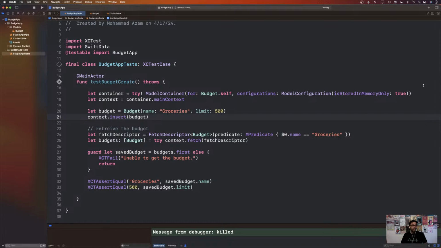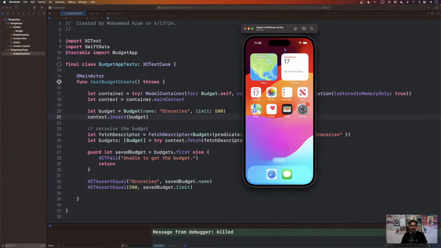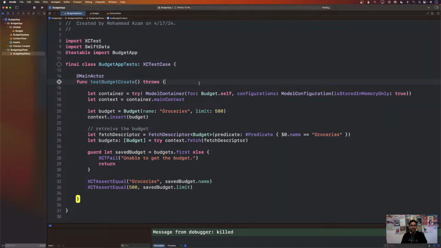I mean, yeah, I can run out of memory and all that, but our tests are not really going to be doing that kind of heavy lifting. So that is taking a long while to run, as you can see. There's nothing going to be here in our simulator, so it's no use pulling the simulator up even. Probably I should get a new machine because this is getting really slow, as you can see.